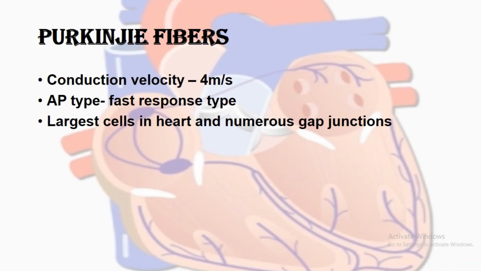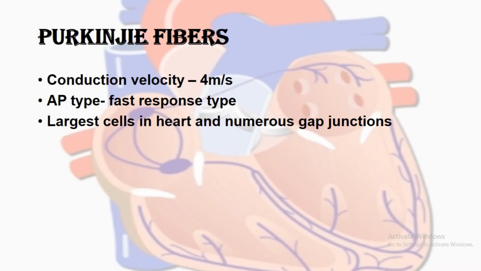Next are the Purkinje fibers. They are the largest cells and the fastest conducting cells in our heart. Because they are the largest, they have a large diameter, and large diameter means very little internal resistance. Then they have numerous gap junctions, which again lower the internal resistance and allow rapid movement of the ions.